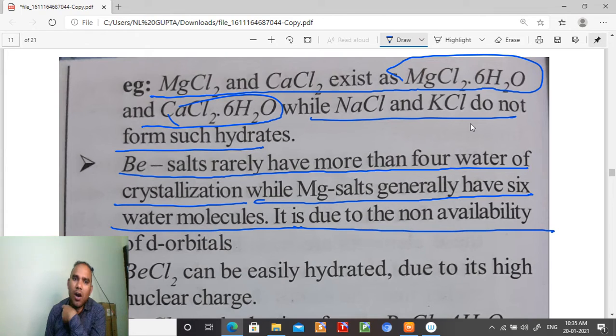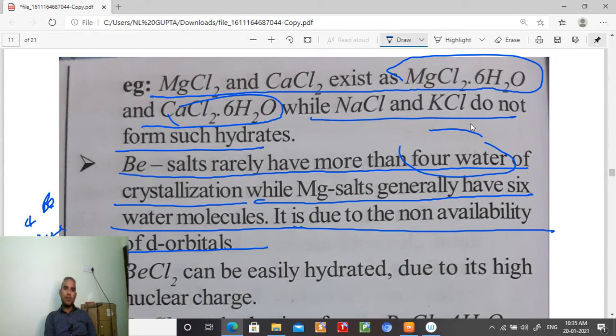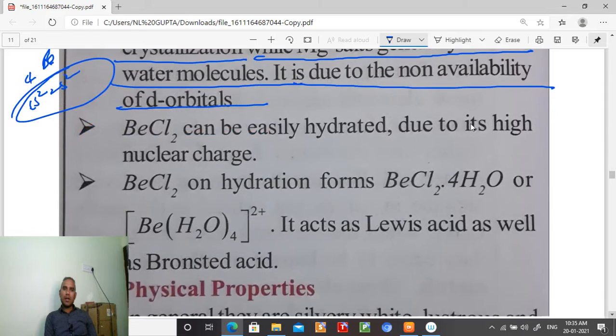It is due to the non-availability of d orbitals. Beryllium has 4 electrons, so it is 1s2 and 2s2 only. No d orbital is there, so only 4 water molecules will combine. But magnesium can go to 6 water molecules.